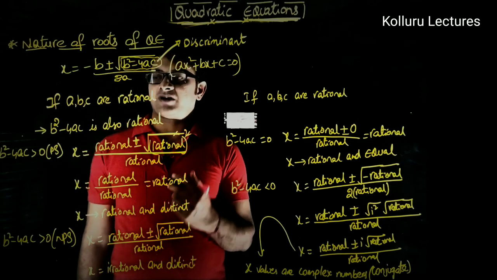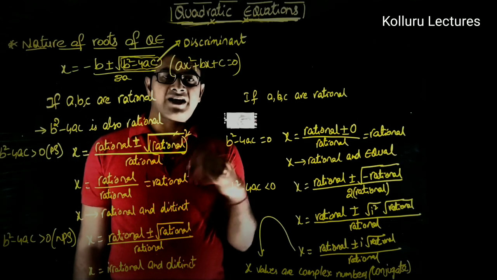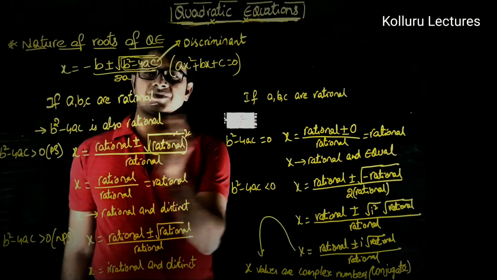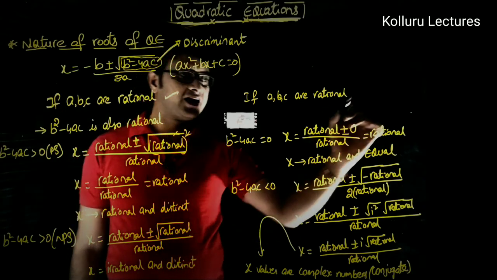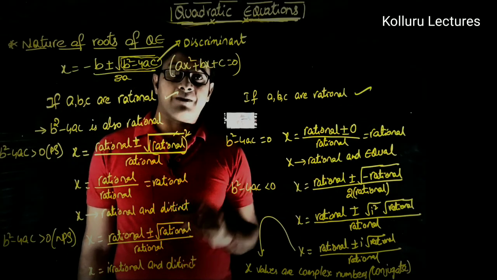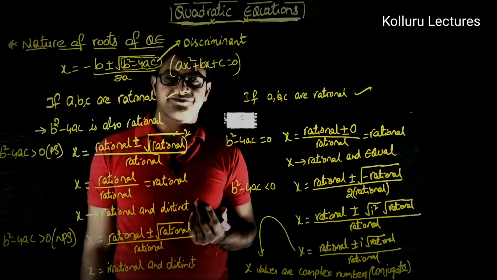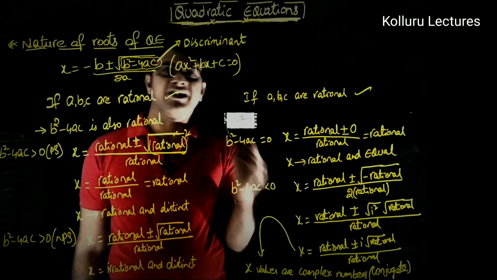That's all, dear friends. In the next video we will check what the nature of the roots will be if a, b, c are irrational.